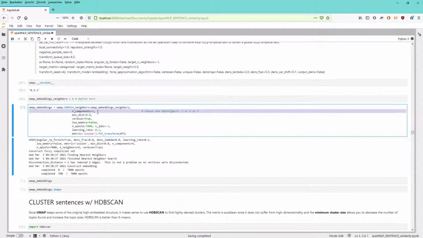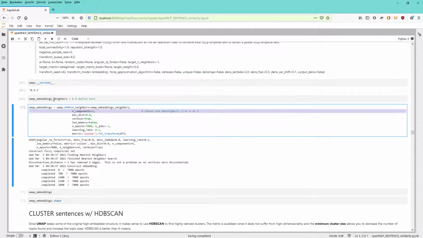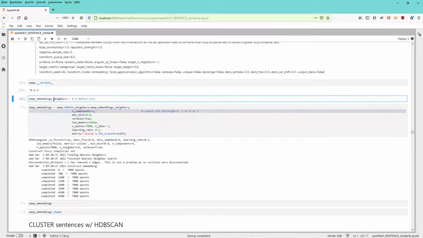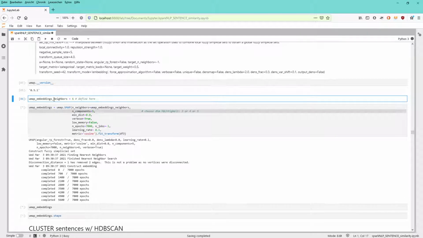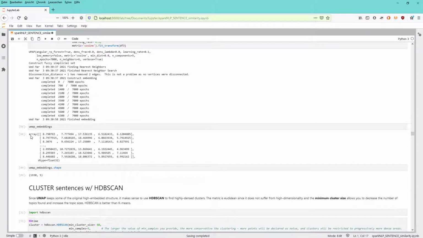The only other parameter you have to define is the neighbors of a specific embedding. Since again we're in a topological space, there's no distance function defined, so we define here a fuzzy set of epsilon environments, a kind of topological space which will induce a specific metric for each and every point in our point data cloud. And we end up with each and every sentence having a 5-dimensional coordinate set.